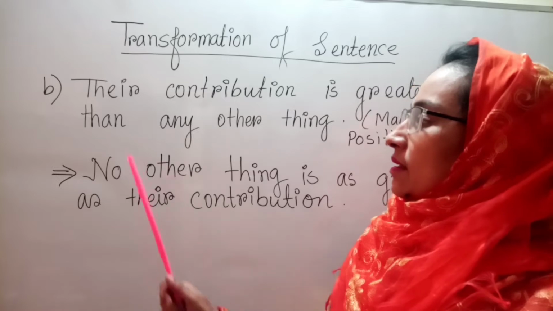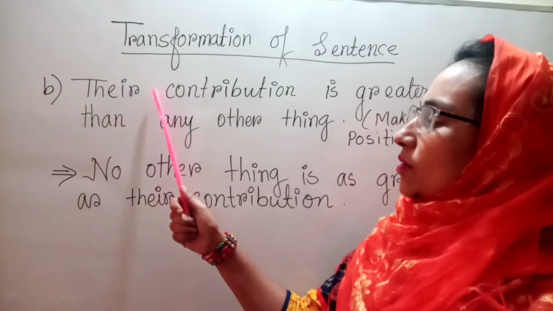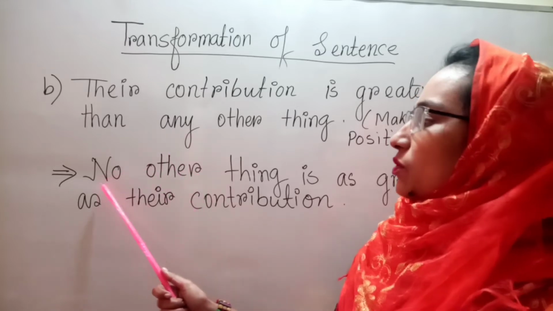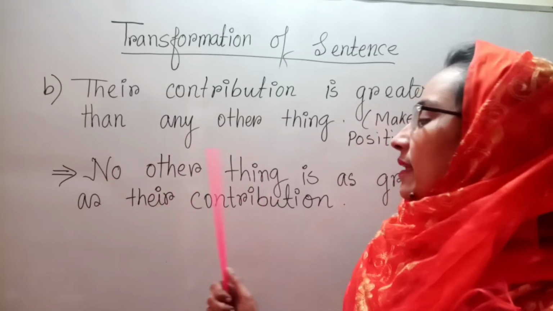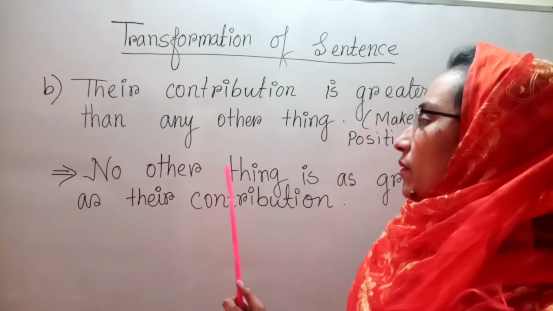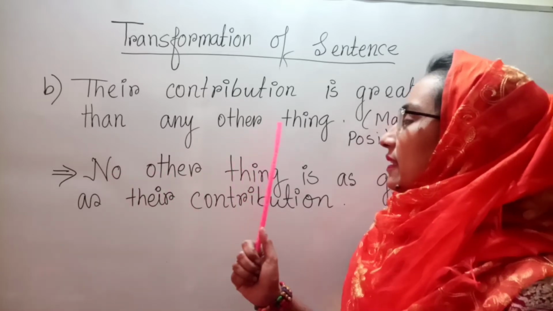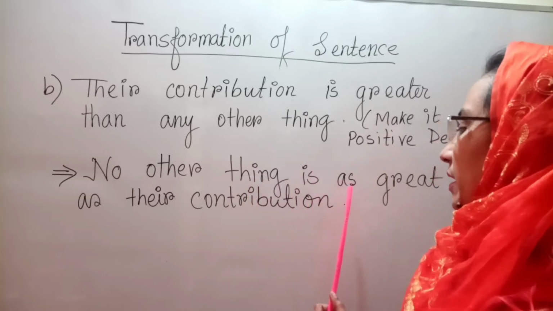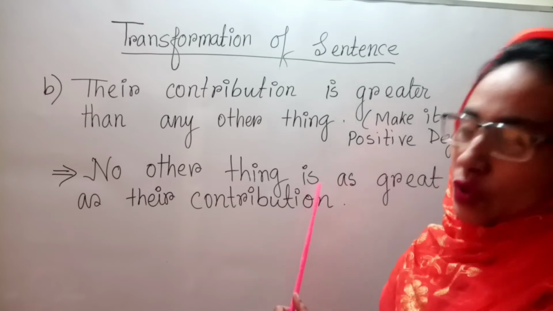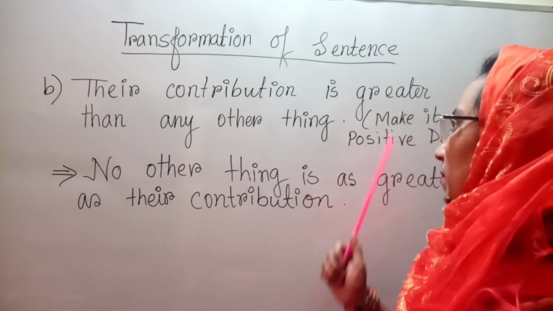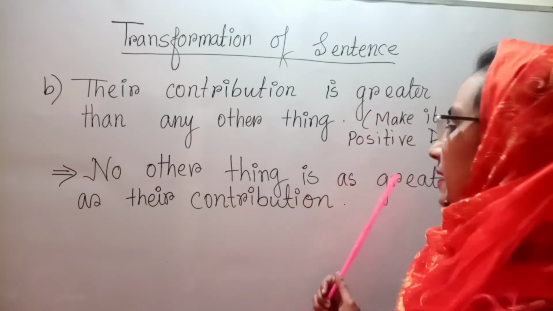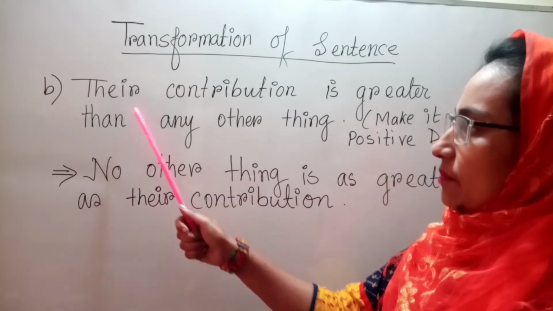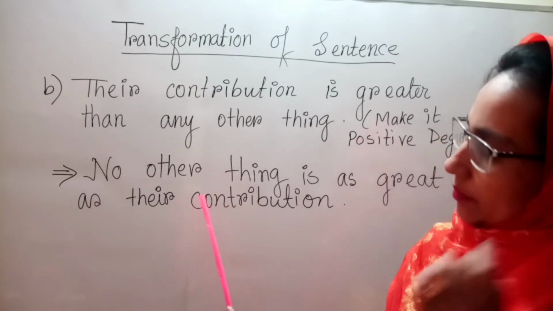So if we convert the sentence into positive degree, then at first we need to write no other thing. After no other, we need to write the object, then verb, and after verb we need to add as or so, and the positive degree of the adjective great, and then again as, and after this the subject will come, their contribution.